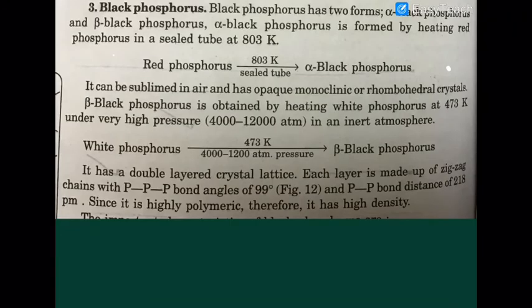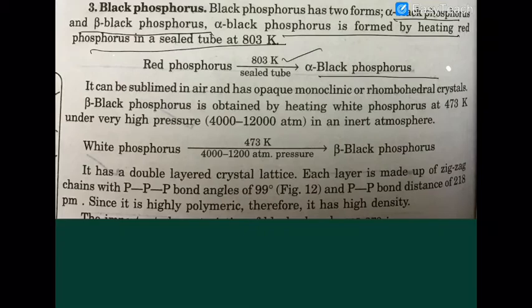Now next is about black phosphorus. Black phosphorus has two forms, alpha black phosphorus and beta black phosphorus. Alpha black phosphorus is formed by heating red phosphorus in a sealed tube at about 803 Kelvin. It can sublime in air and has opaque monoclinic or rhombohedral crystals.